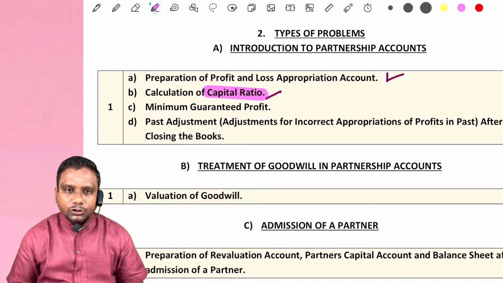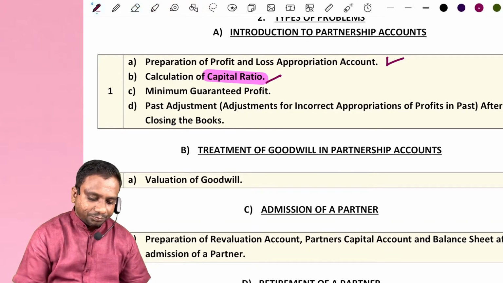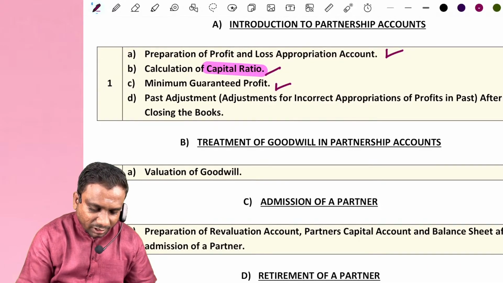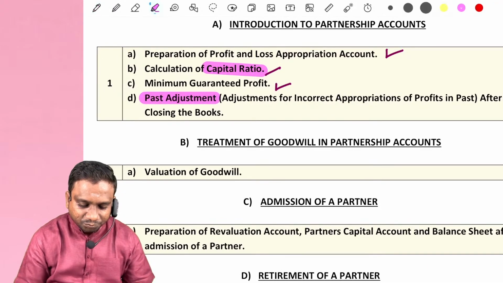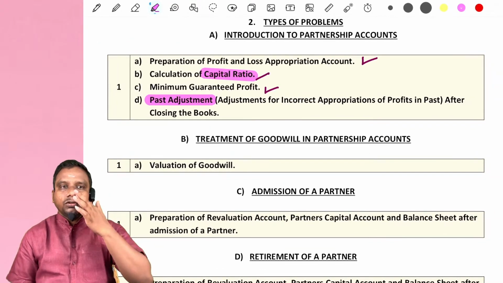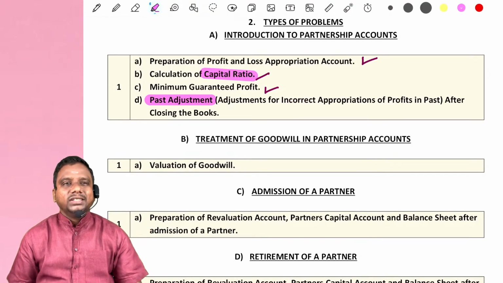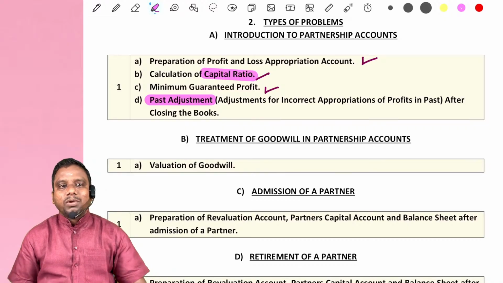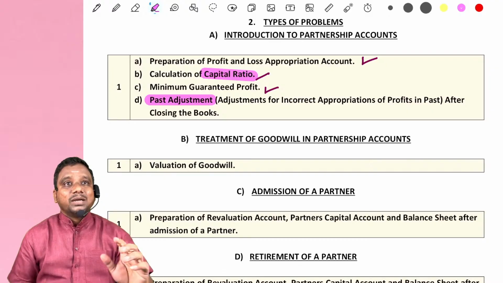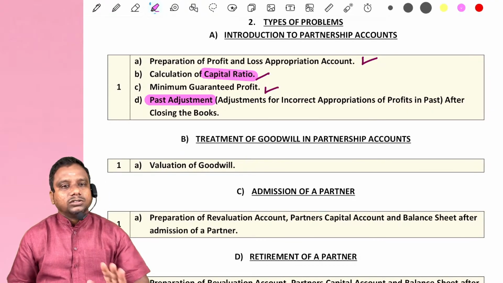Third type of problem, guarantee of minimum profit. Next, and this is also very important, past adjustments. After closing the books of accounts, if any mistakes happened during the previous year, how can we adjust them? Through a journal entry. That is nothing but past adjustments. These are the 4 types of problems they are asking in the examination. Clear students?